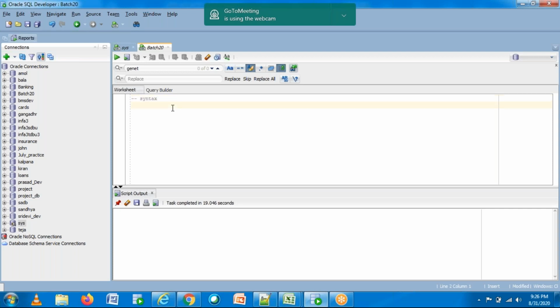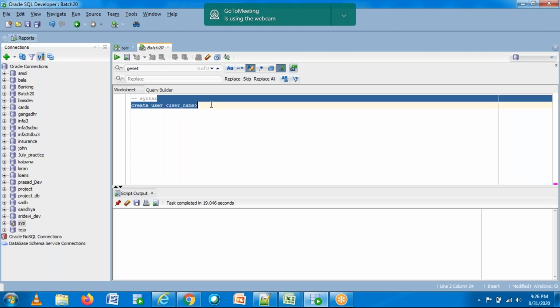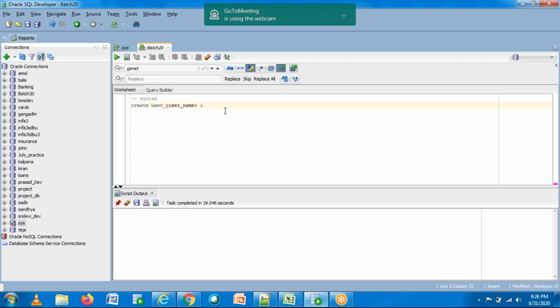Create user, you need to give the username here, identified by, and you need to give the password. So this is how you need to create a user.